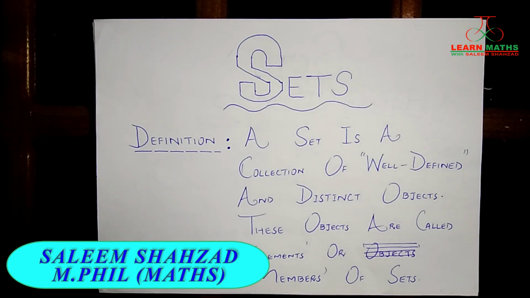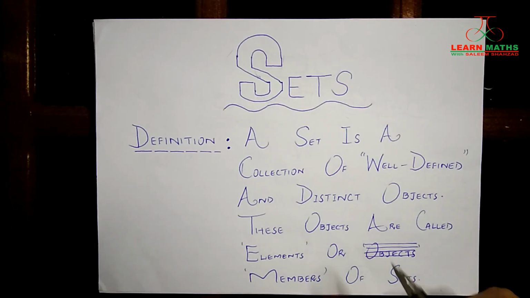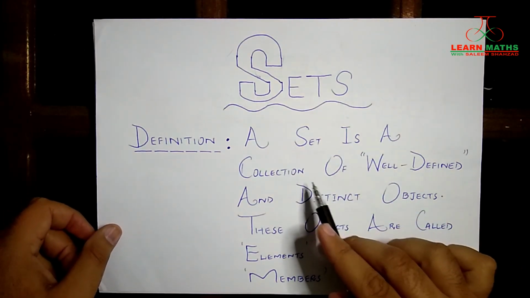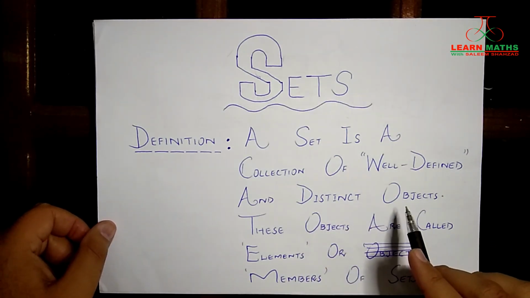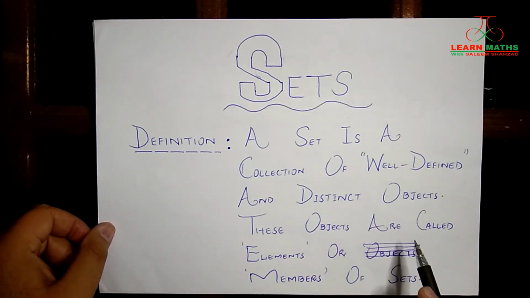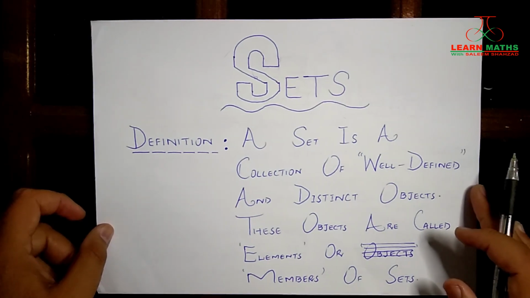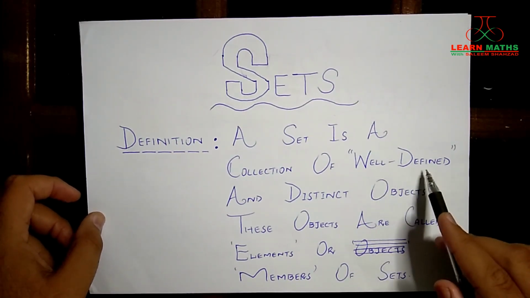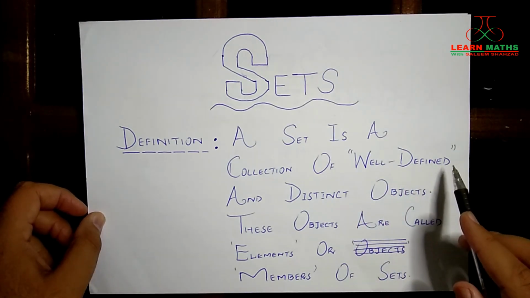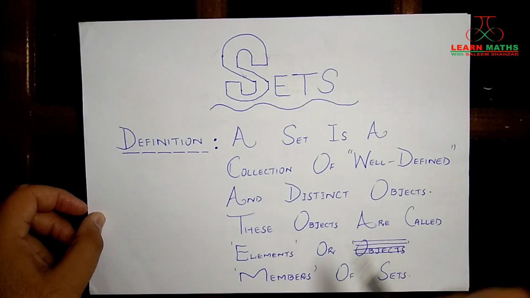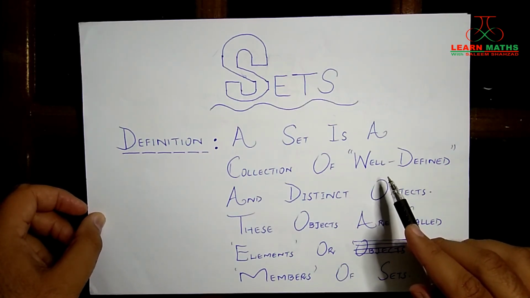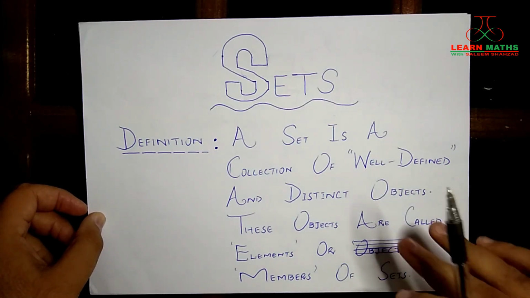Alright students, let's have a quick review of the sets. Starting with the definition of a set. A set is a collection of well-defined and distinct objects. Now these objects are called elements or members of the set, right? So I have written "well-defined" in inverted commas because it is of special importance. So let us discuss what it means to be a well-defined entity, right?